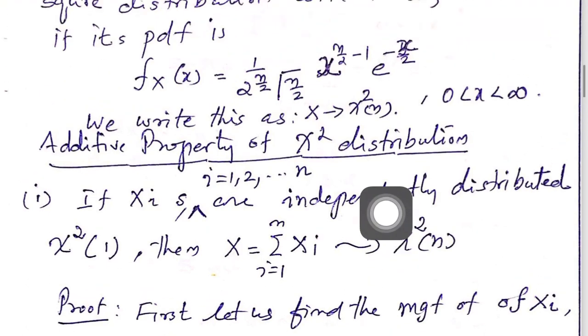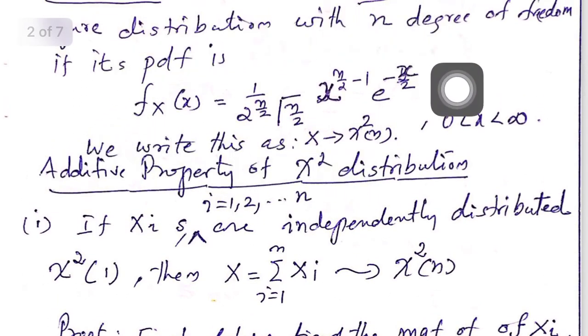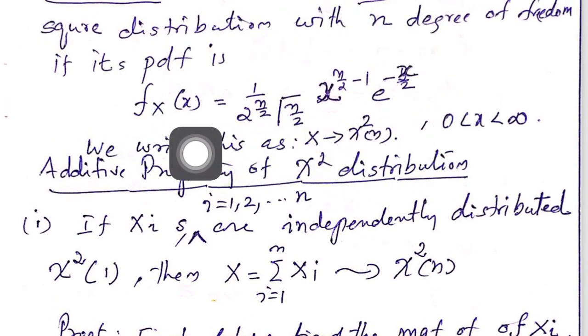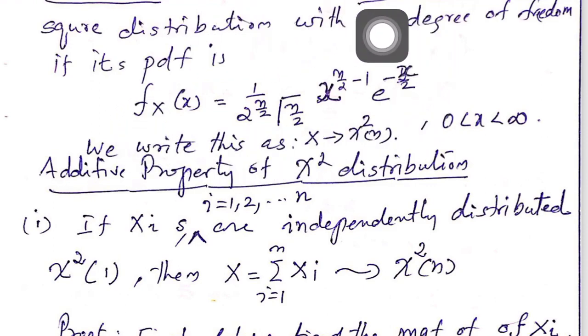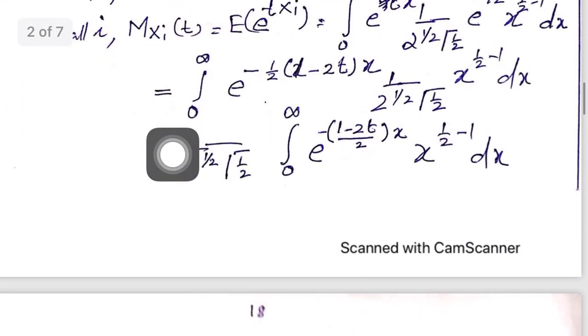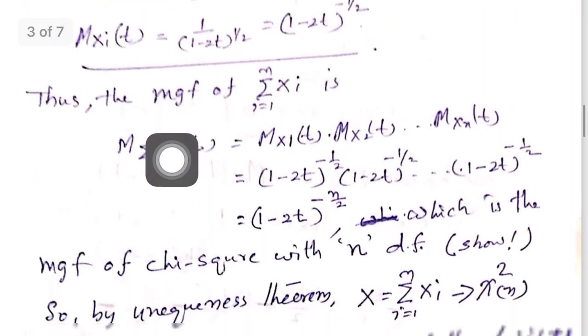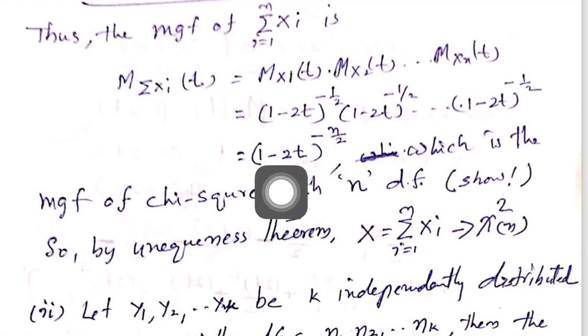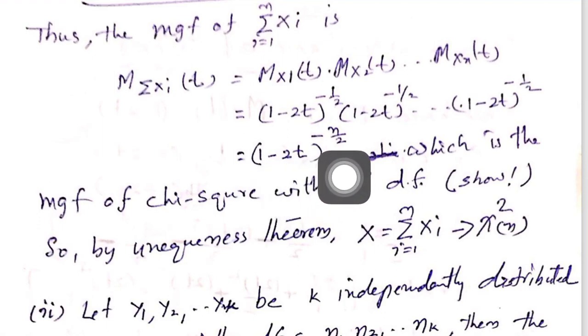Therefore, first you have to find the MGF of this. You can easily find it: it is equal to the expectation of e to the power of xt, and that is nothing but (1 minus 2t) to the power of minus n by 2.